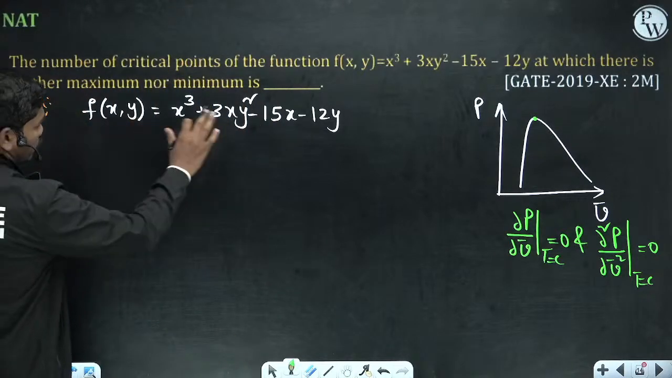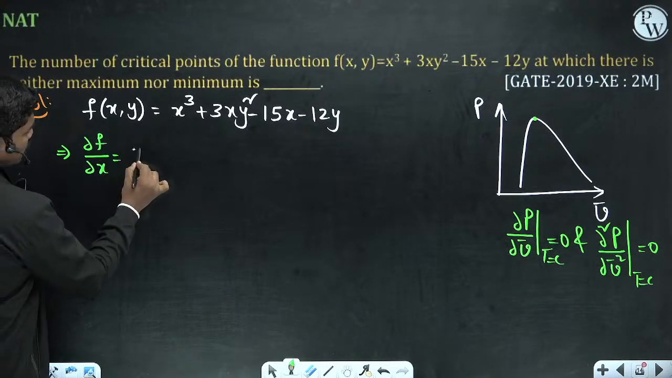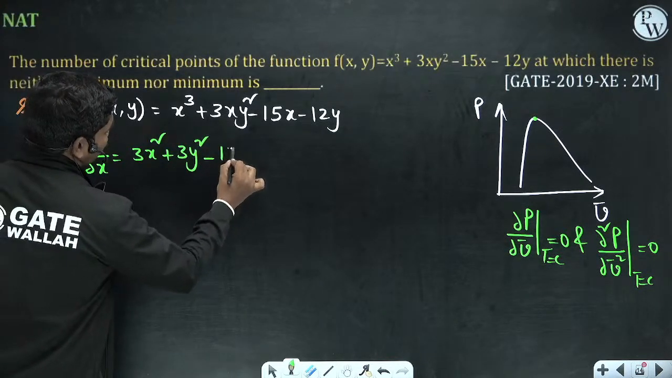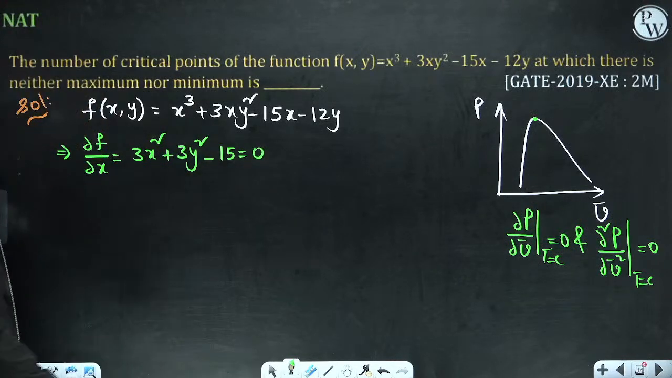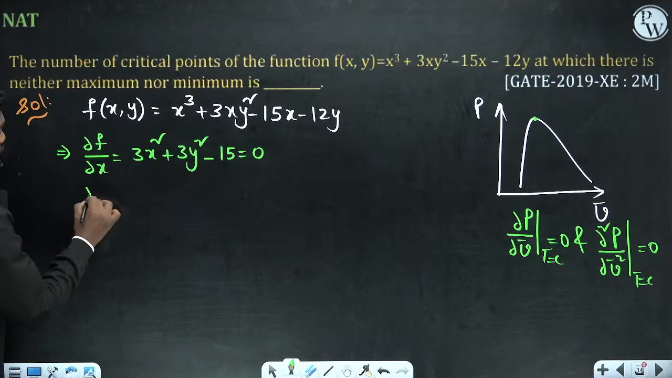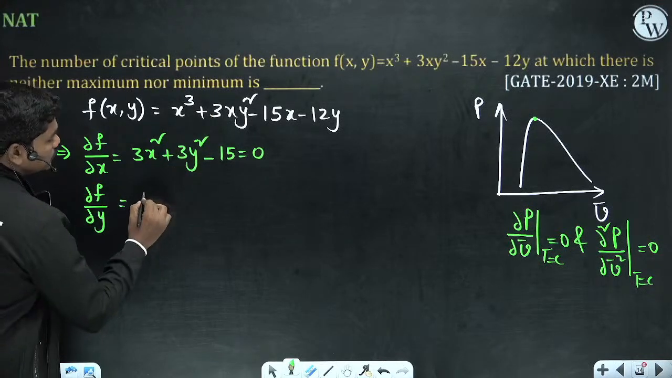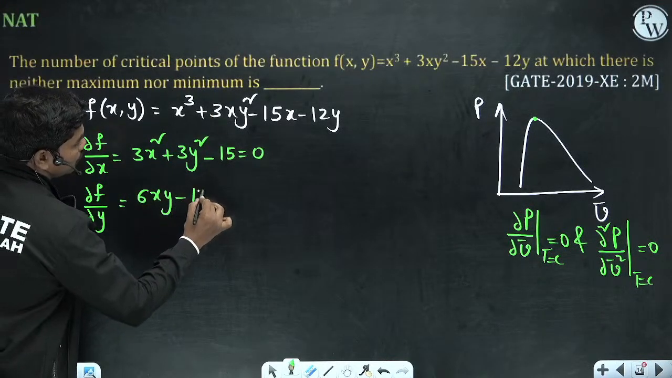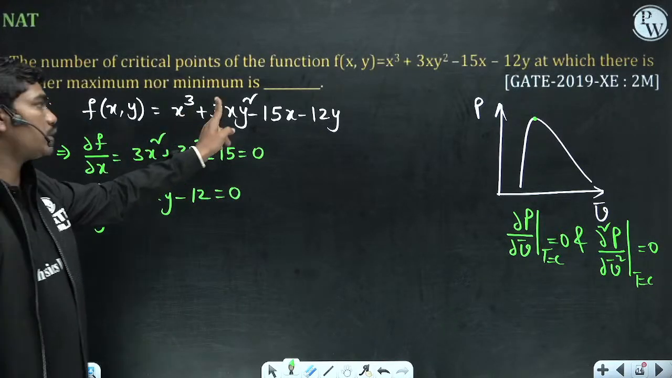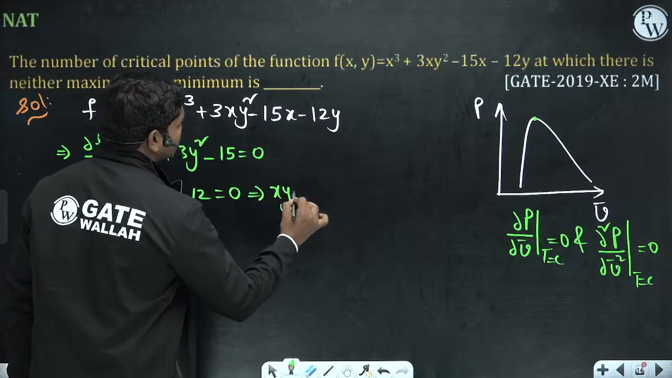F of x comma y is equal to this. So first of all, dou f by dou x, if you calculate this, 3x square plus 3y square minus 15 is equal to 0, correct? So this is what you get. Similarly, if you calculate dou f by dou y, this is equal to 6xy minus 12 is equal to 0, correct? 6xy is the partial derivative of this term, minus 12 is equal to 0. So from this equation you can get one thing: xy is equal to 2 here.